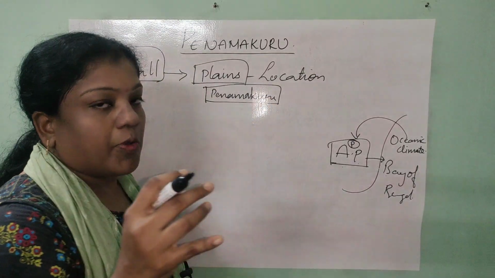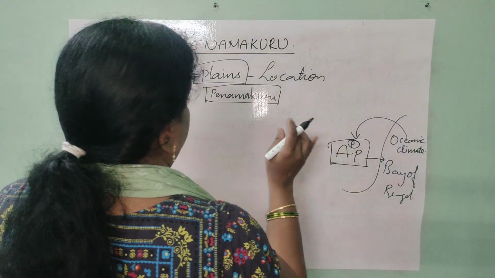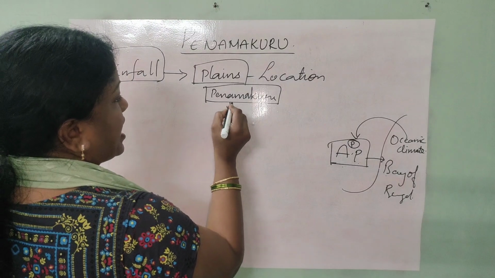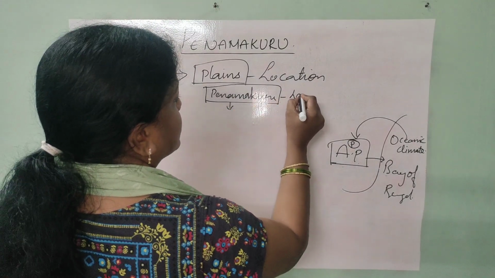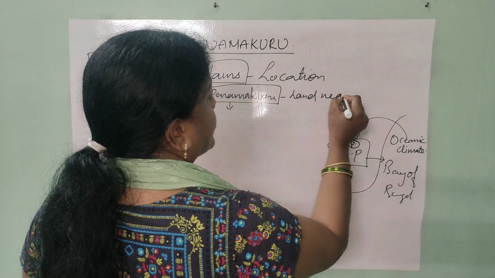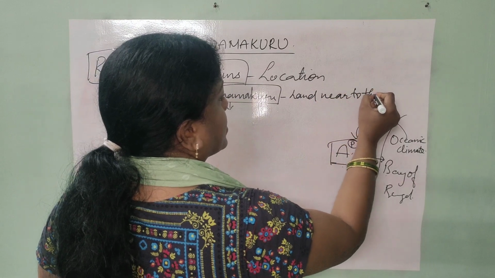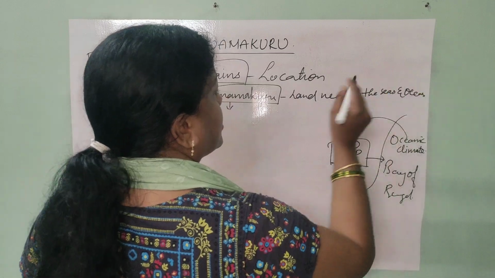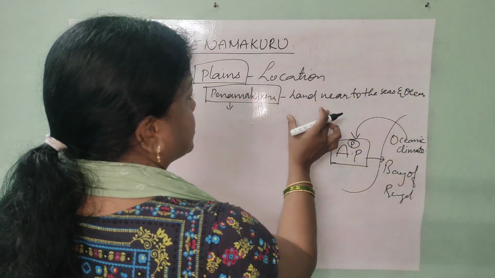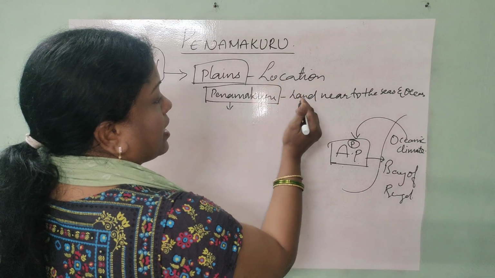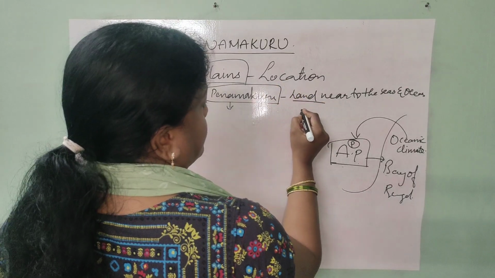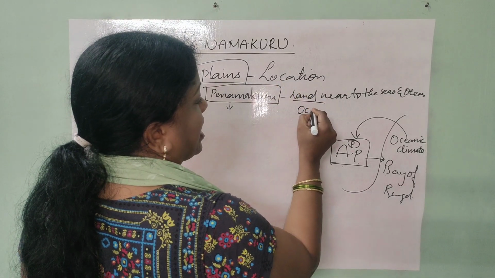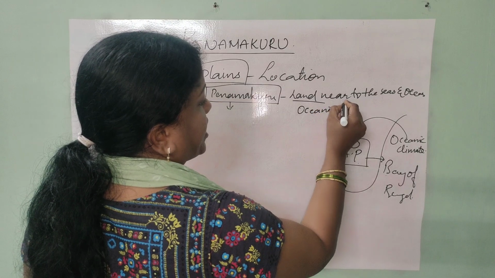Coastal bodies which are located near the water bodies, the land near to the seas and oceans, children, please make a note. The land near to the seas and oceans gets impacted by oceanic climate. They experience oceanic climate.